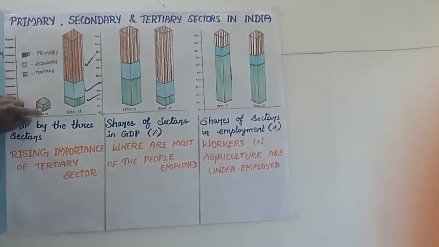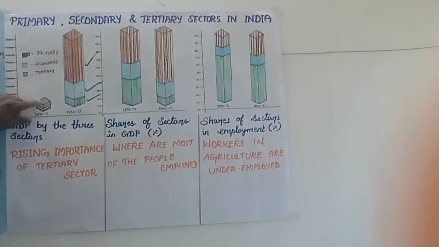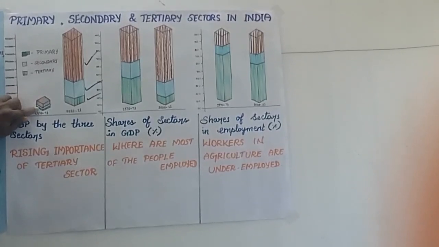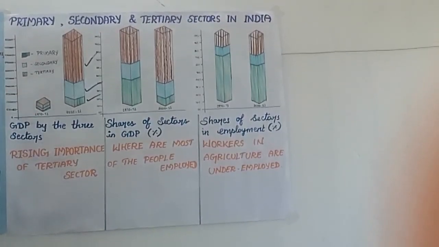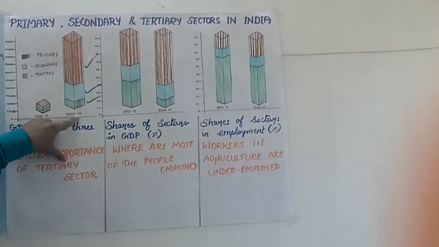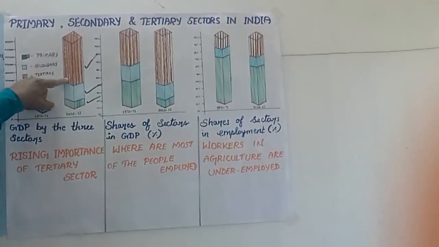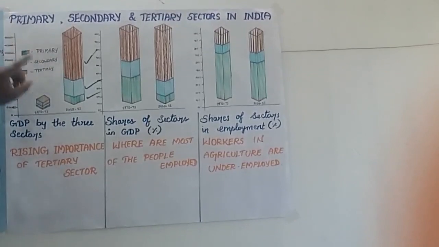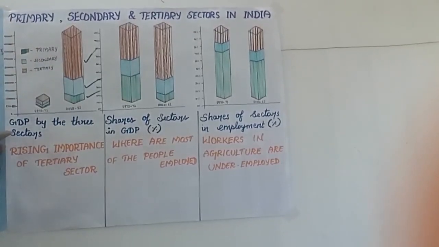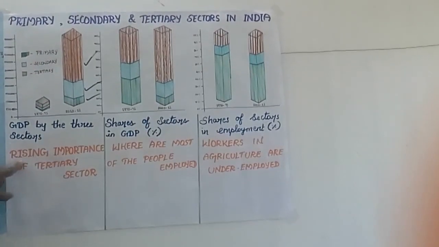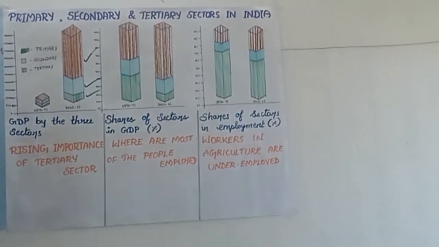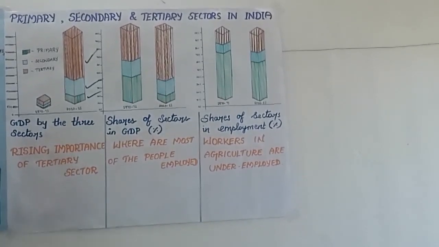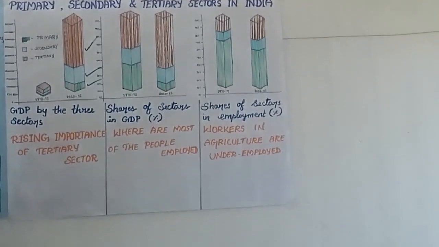In this period, the primary sector is bigger than the remaining two sectors, and in 2010 to 11 the tertiary sector has grown much bigger than the remaining two sectors. So the GDP of the three sectors is rising, showing the increasing importance of the tertiary sector. Why? The tertiary sector has grown to be the largest sector among the three.